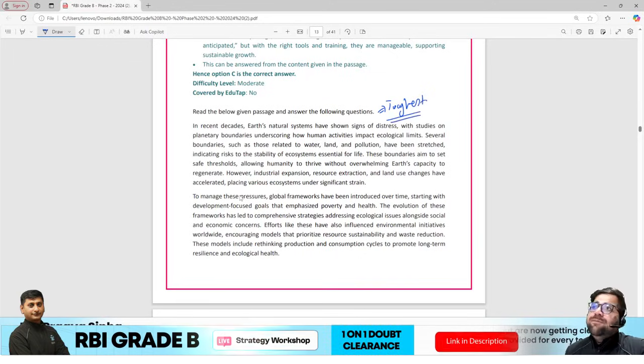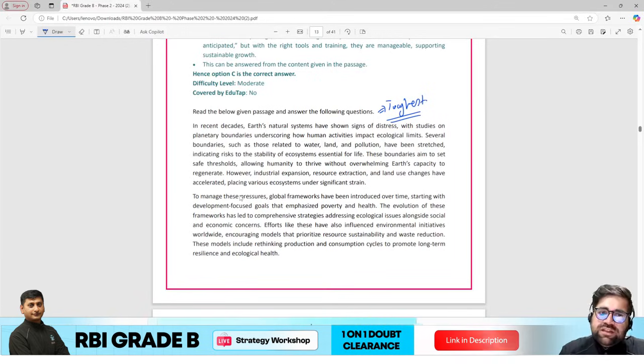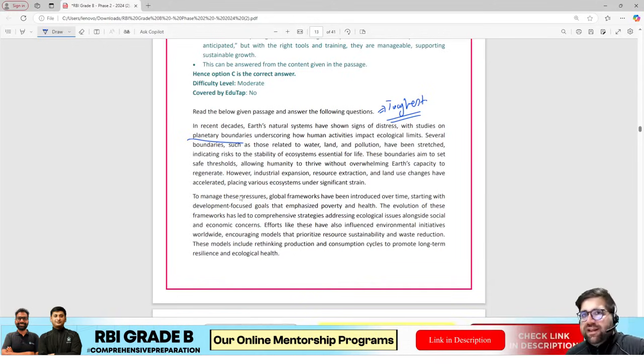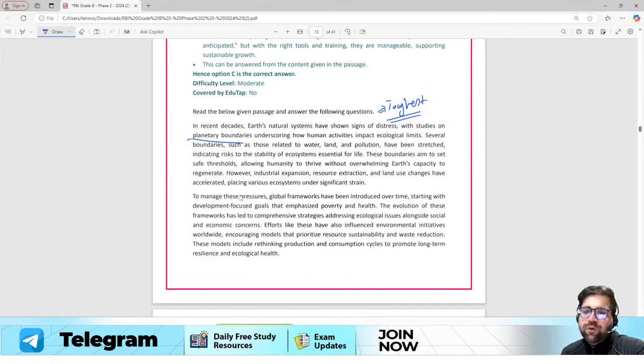Like, I mean, some questions are doable, not all. So this question talks regarding the planetary boundaries. Now yes, planetary boundaries and your environmental stuff you read in ESI, but they are asking you a question over here, so you cannot say no to them, you have to answer it, right?